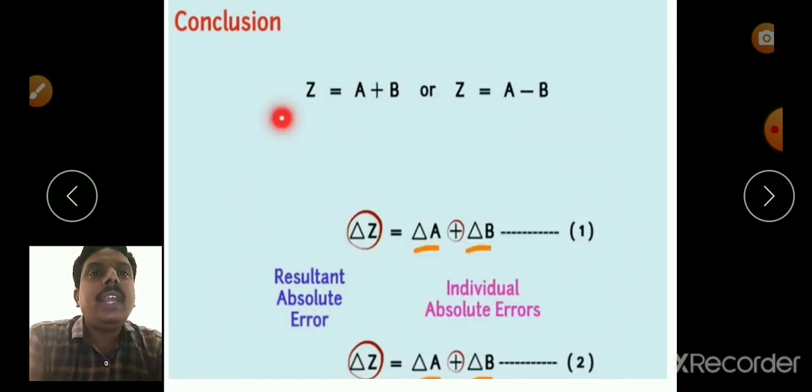So in case of subtraction or in case of addition, the maximum possible error delta Z equal to delta A plus delta B. It is the sum of the individual errors. It may be minus of delta A plus delta B or plus of delta A plus delta B.